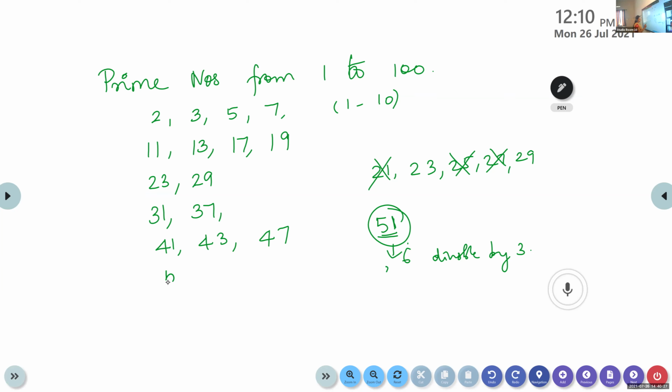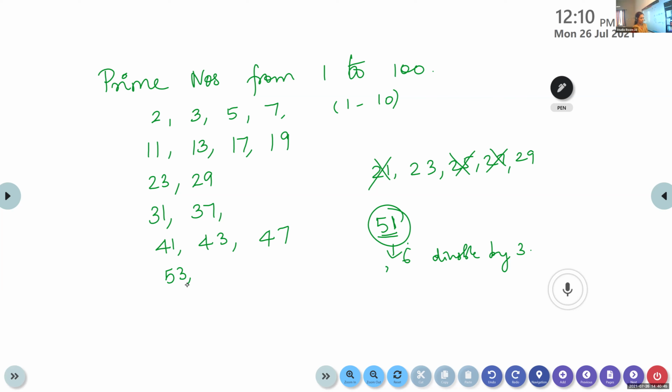Then 53. 57, look at the sum. 5 plus 7 is 12, so it will be divisible by 3. Then 58, an even number.